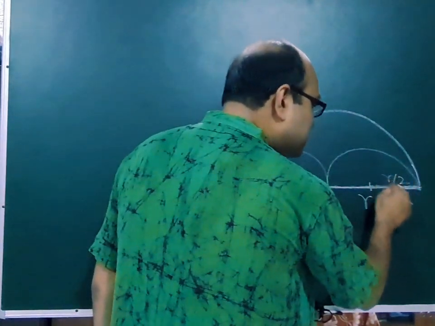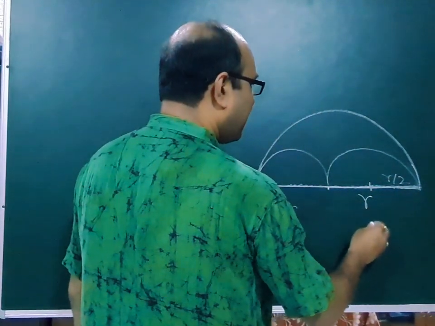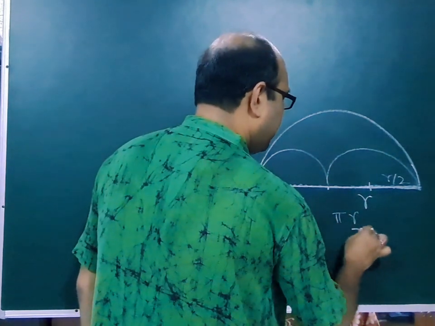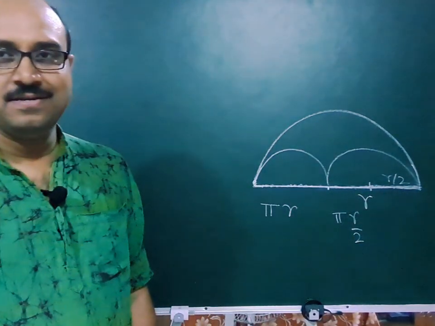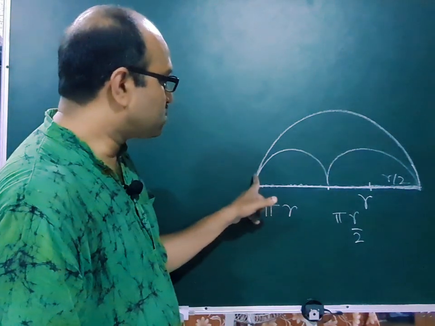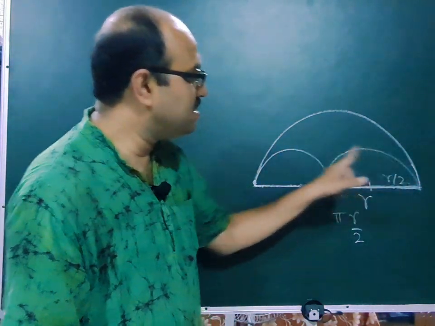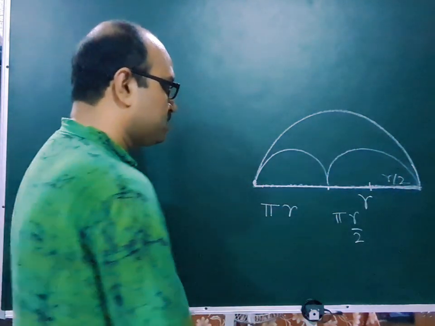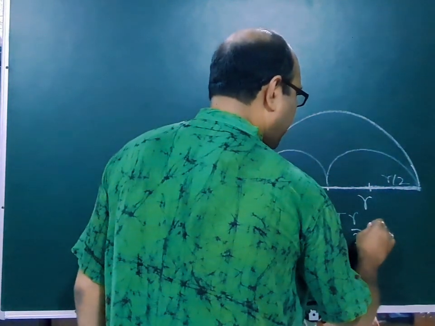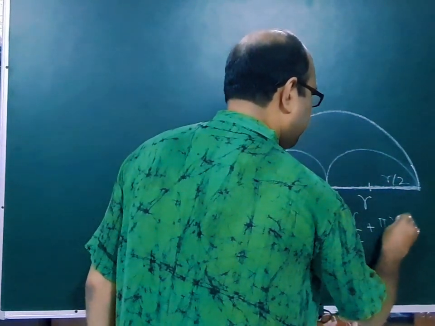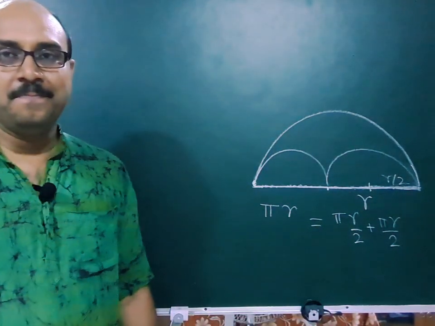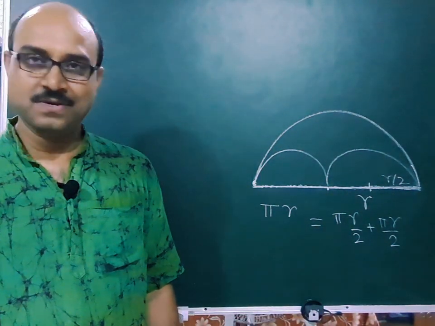Pi into this radius, so pi into r by 2. So total this plus this, pi r by 2, pi r by 2. So twice pi r by 2, that is again equal to pi r.